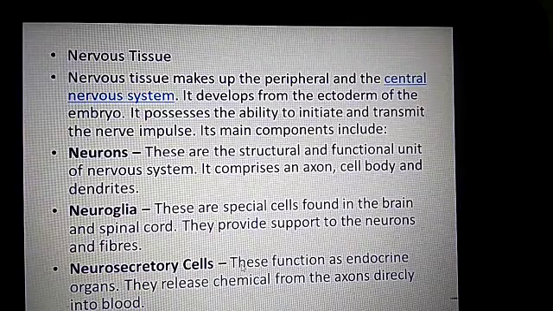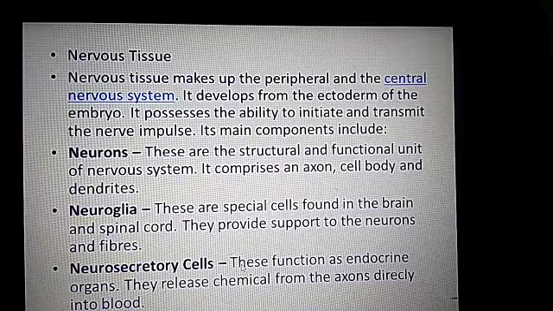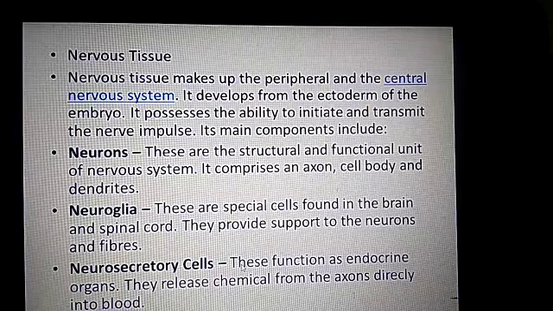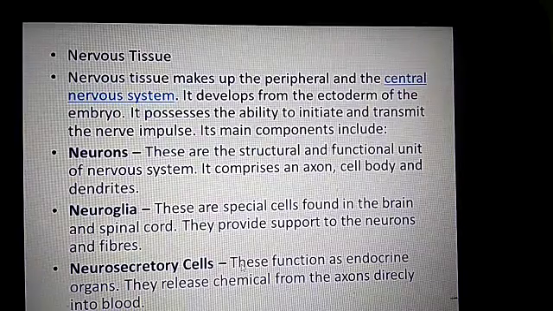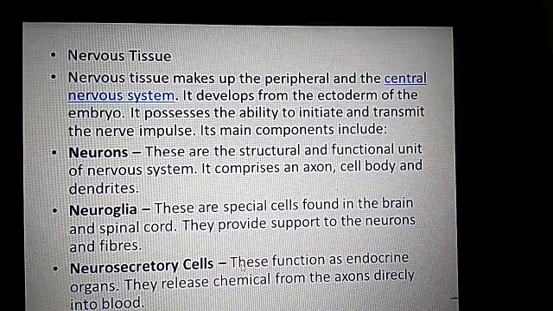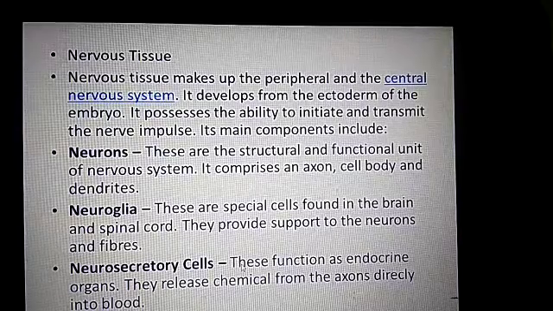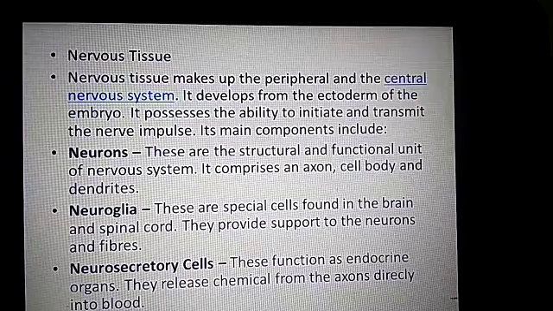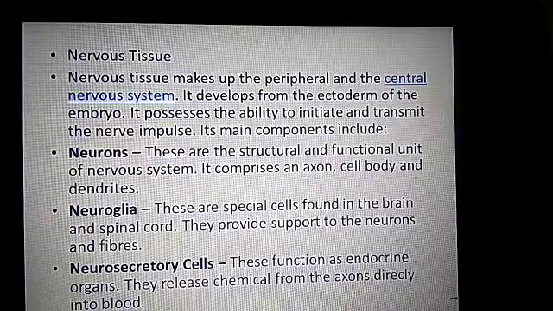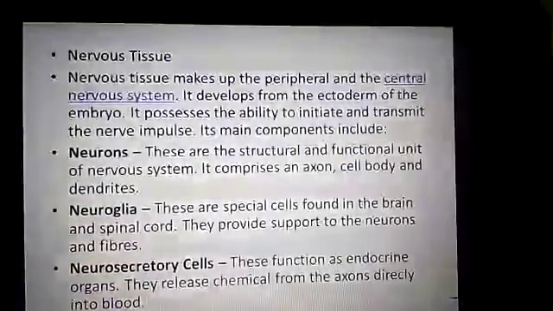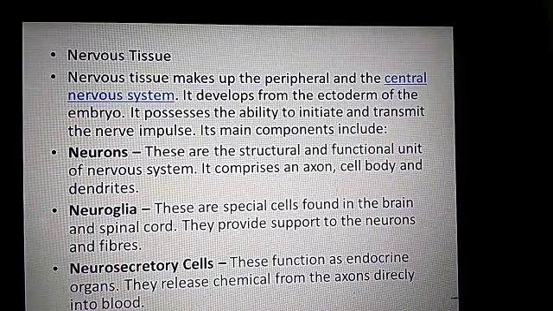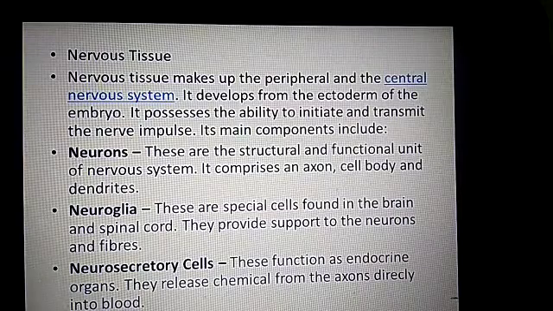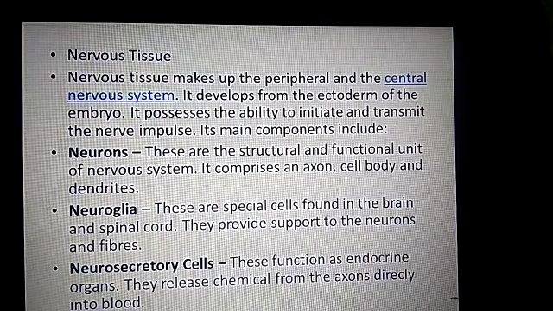And neuroglia are special cells found in the brain and spinal cord. They provide support to the neurons and fibers. And neurosecretory cells function as endocrine organs. They release chemicals from the axon directly into the blood, which helps in metabolism. So this is about the tissues present in plants and animals.